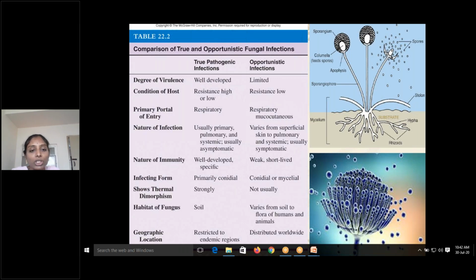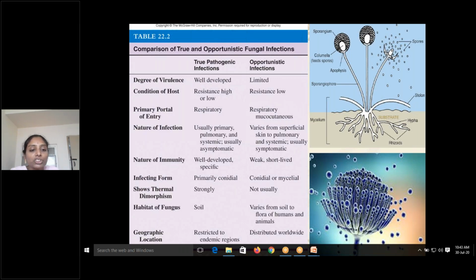Nature of immunity is usually well developed and specific, whereas here it is weak and short-lived. Infecting form is primarily conidial or mycelial in case of opportunistic infections. Habitat of the fungus is usually soil, whereas here it varies from soil to flora of humans and animals. So they may be saprophytes or they may be commensal organisms also.